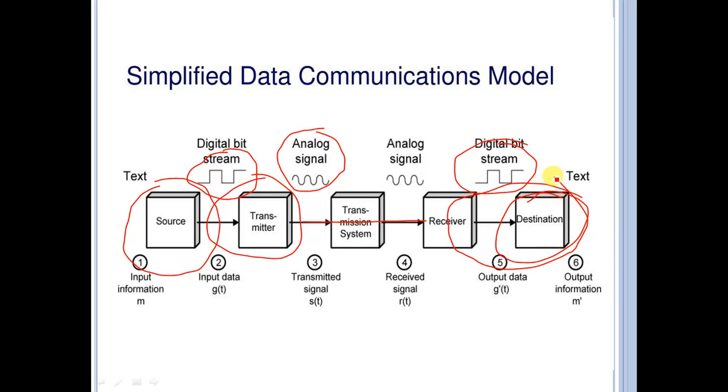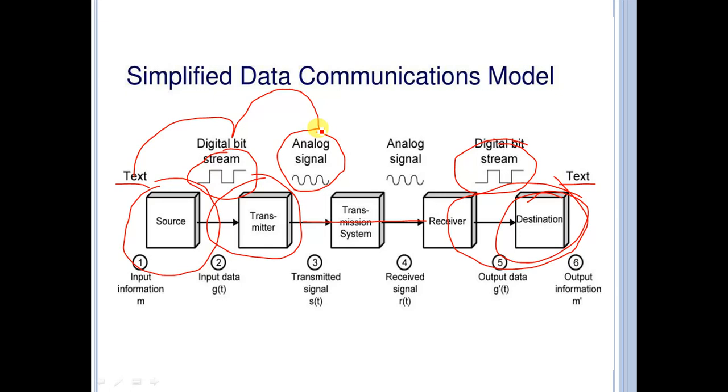So this simplified data communication model is transmitting text from one PC or source to destination in the form of text only. In the meanwhile, we are converting this text to a digital bit stream, and before transmitting to the transmission line, this is converted into an analog signal, then it is transmitted to the analog transmission medium.